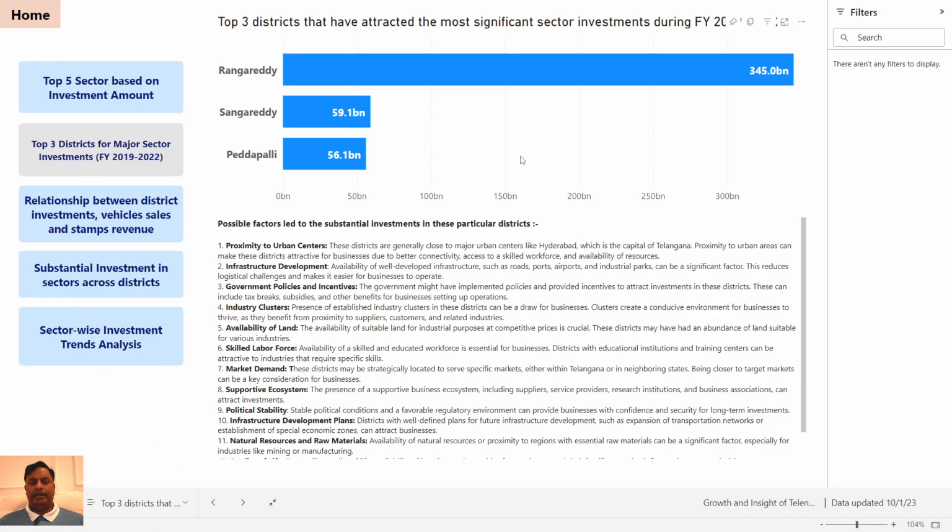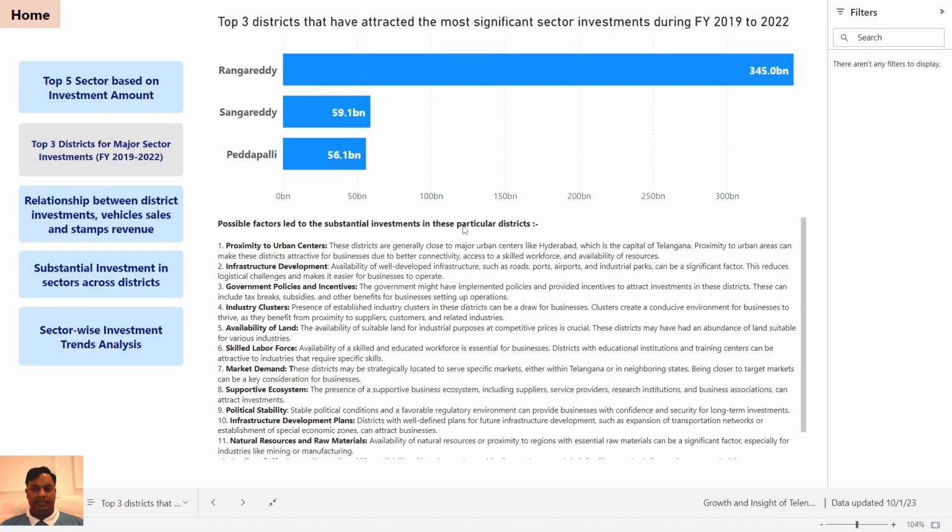The list is topped by Rengareddy again, 345 billion, whereas the second position is 59 billion, which is much less than half of Rengareddy. Possible factors that led to the substantial investment in these particular districts can be proximity to urban centers. Rengareddy is close to Hyderabad, right? Districts are generally close to major urban centers like Hyderabad, which is the capital town of Telangana.